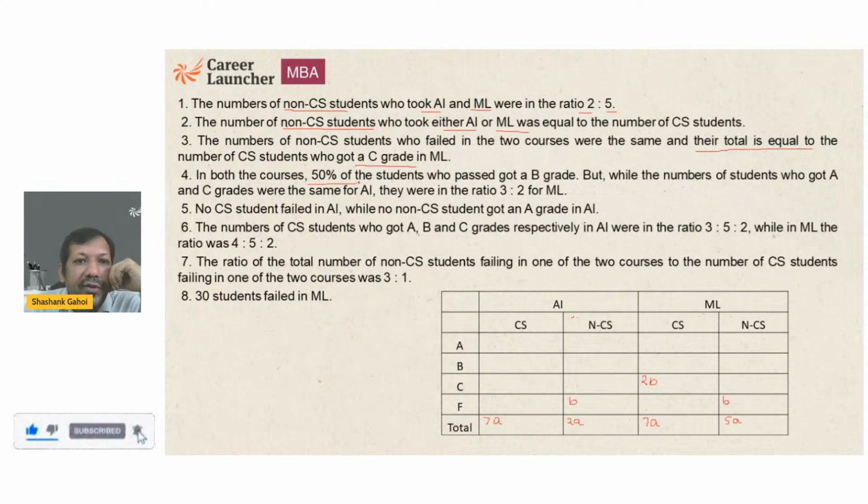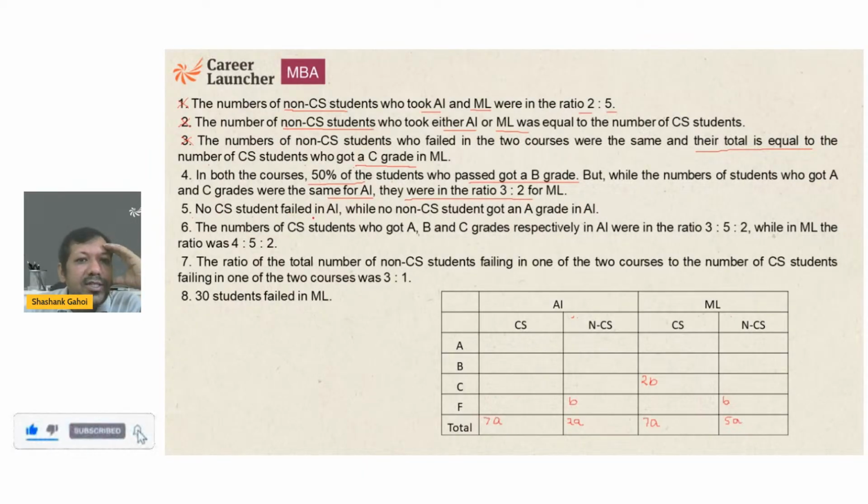In both the courses, 50% of the students who passed got grade B. I don't know how to represent it, so I'm just leaving it for now. I have used this statement, I have used this statement, I have to use this statement. I'll see to this later on. While the number of students who got grade A and grade C was the same for AI, and the number of students who got A and C was in the ratio of 3:2 for ML. Fair enough. I don't know how to write it, we'll see it later on.